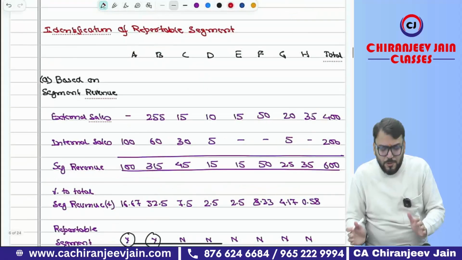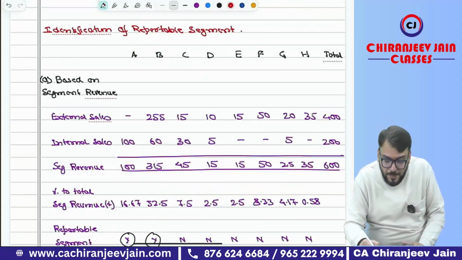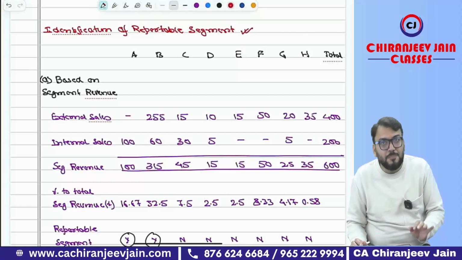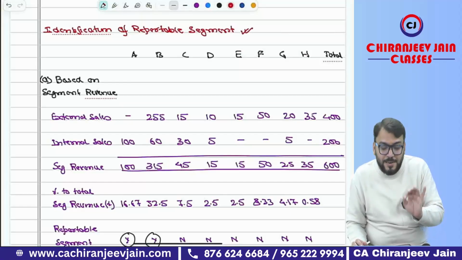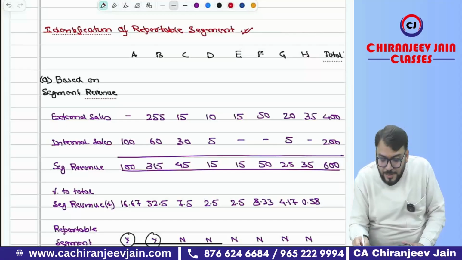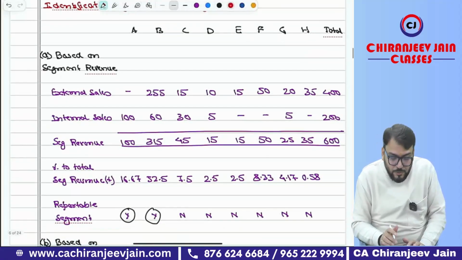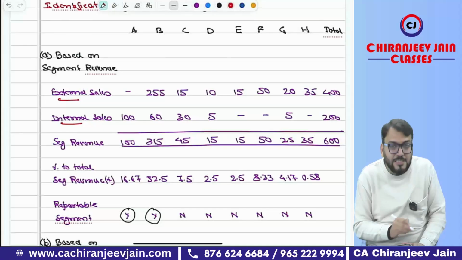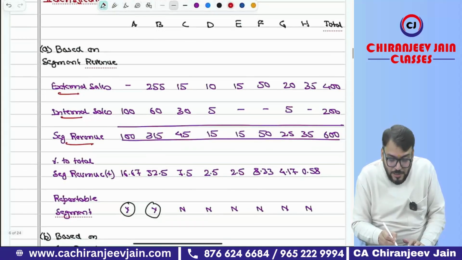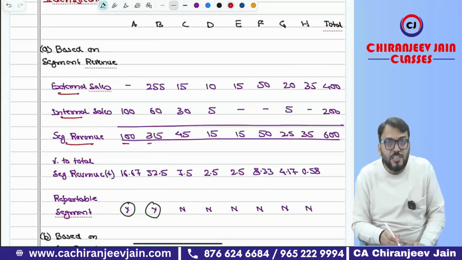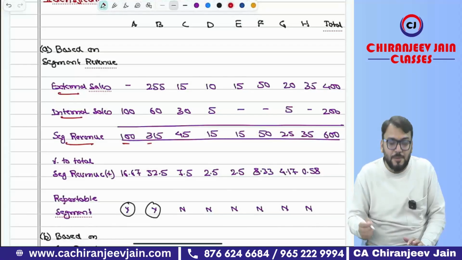The answer, I hope you can understand by this solution only, but let me explain. First, we'll prepare identification of a reportable segment based on quantitative threshold criteria. You have written all the segment totals based on segment revenue. So we need to find out external sale plus internal sale. This becomes segment revenue. Now, of course, based on this, we'll find out percentage to total segment revenue.